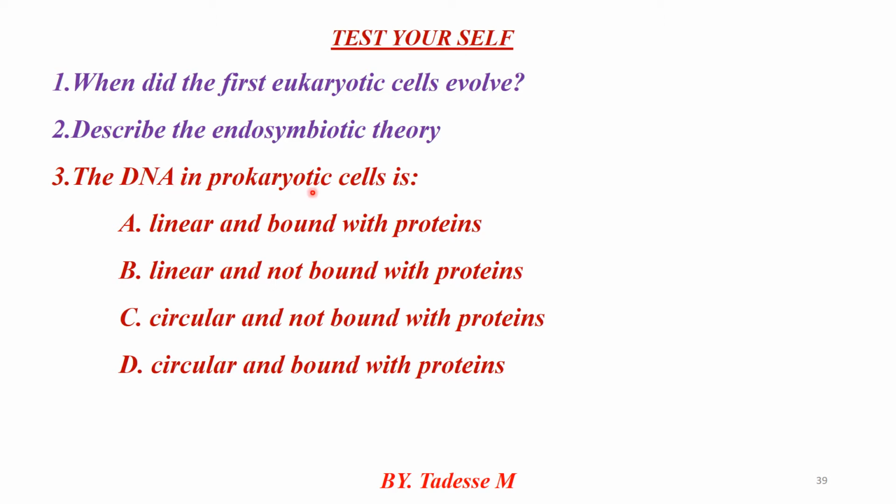Third, DNA in a prokaryotic cell is circular, not linear, but in a eukaryotic cell DNA is linear. Therefore, DNA in a prokaryotic cell is circular and not bound with protein. So the answer is: not associated with protein.